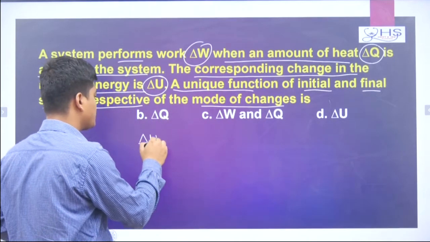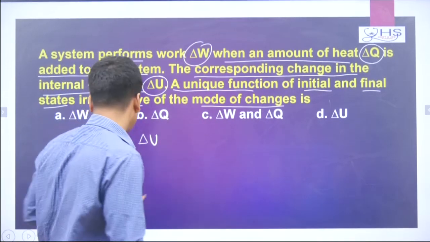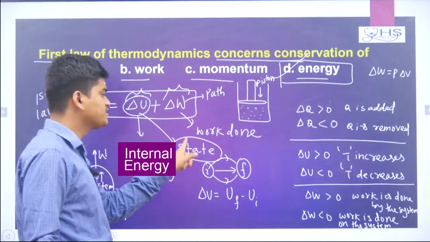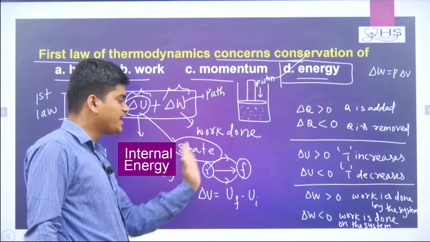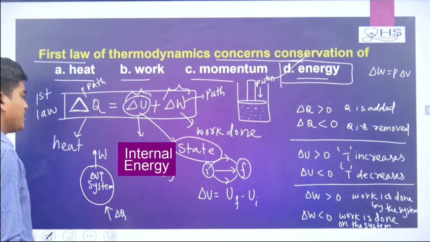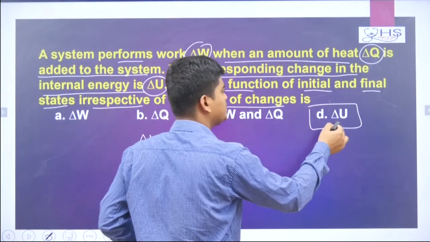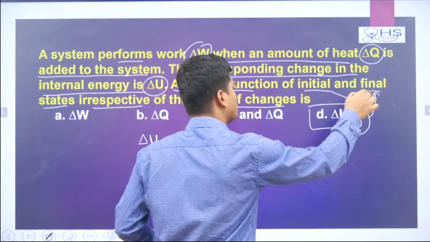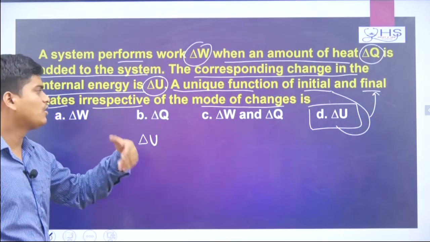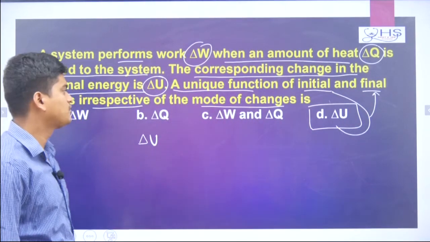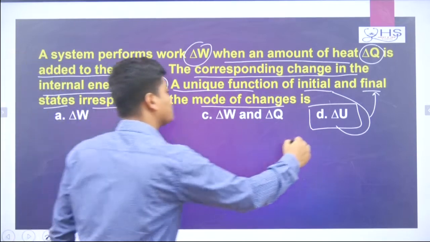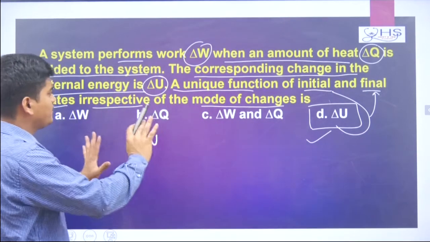Just now you understood that delta U is a change in internal energy, and internal energy is a state variable that depends on the state of the system. So the answer will be delta U, which depends on the initial condition and final condition and does not depend on what path you are taking. So your answer will be option D. It is a very easy question.